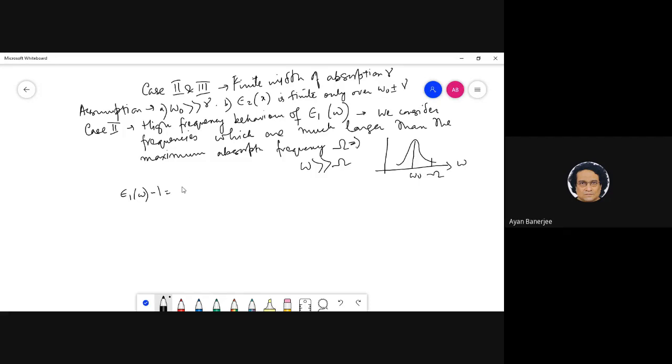So a big assumption here is that the omega that I'm considering, that is this, is much higher than the x. This is what I'm writing.